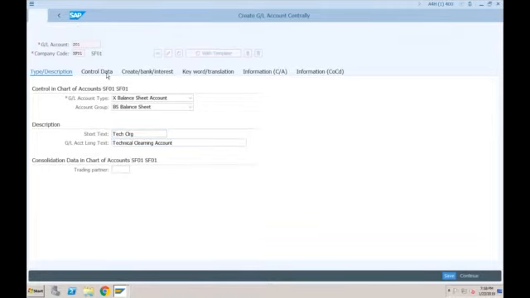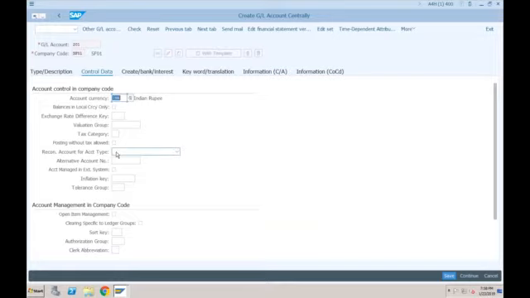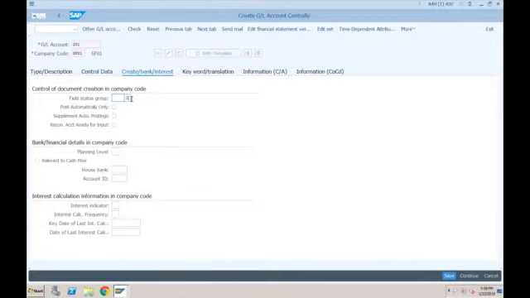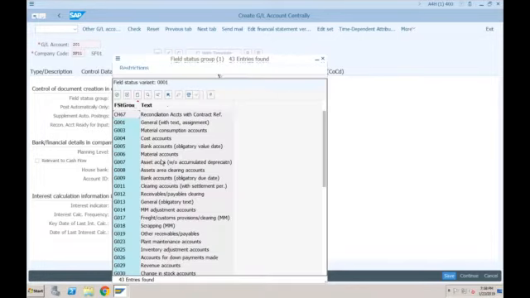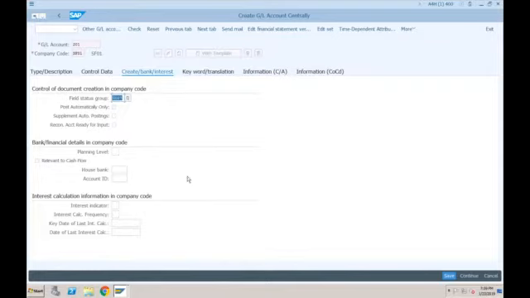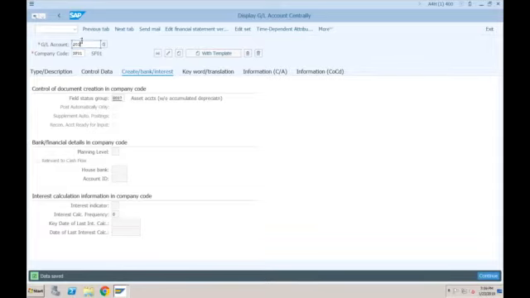Let's go to the control data. I don't remember exactly, but I think it has to be a reconciliation account for account type assets. Let's try this. Otherwise, if it is not allowing, we have to remove this indicator. Let's go to the create bank interest tab. In the field status group, you have to specify the same field status group that you assign to your asset accounts. For asset accounts, we normally use G007. Just try to save this. This is saved. So we created a technical clearing account, but creation is not enough, right? It is just created, but it is not assigned to our company code.